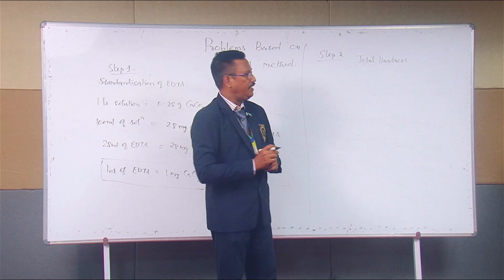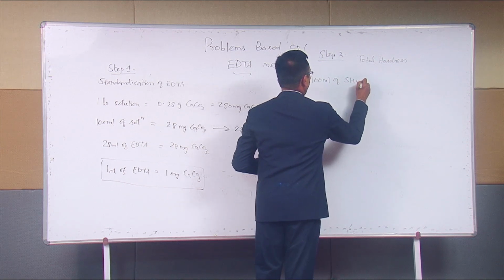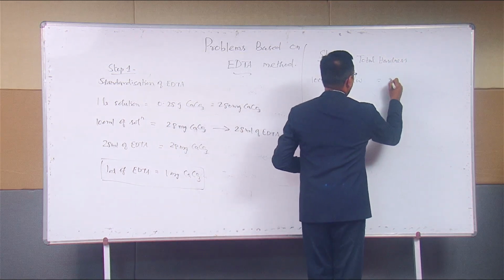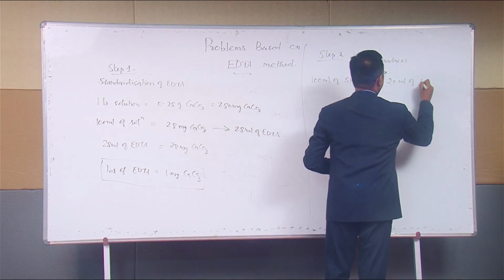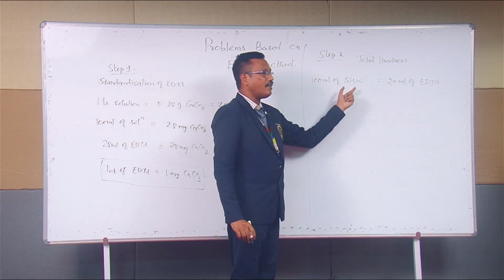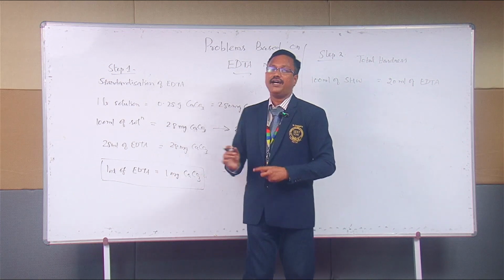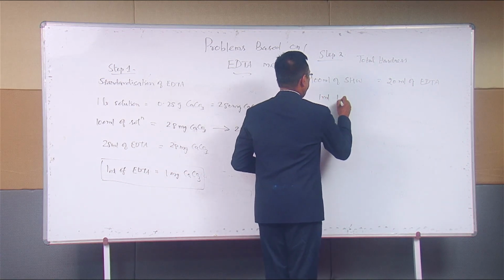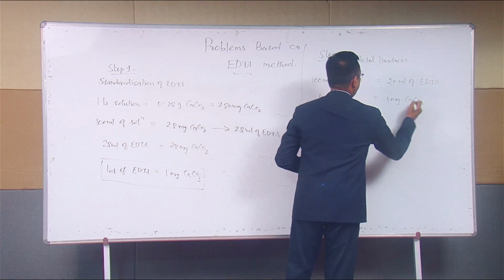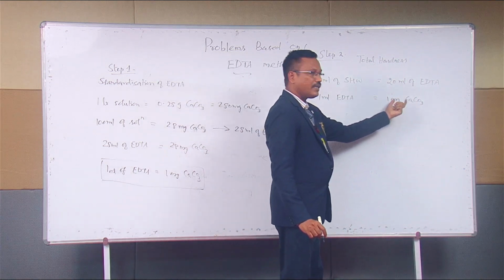What is the second statement? 100 ml of sample hard water required 20 ml of that EDTA. From standardization, we also know 1 ml EDTA is equal to 1 mg of CaCO3. Am I right? That is the equivalent formula.